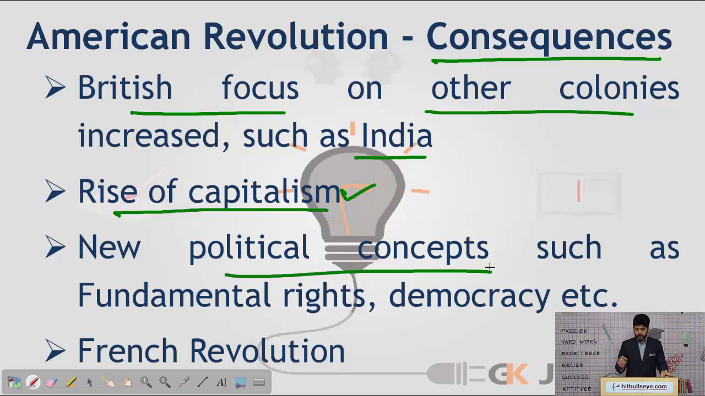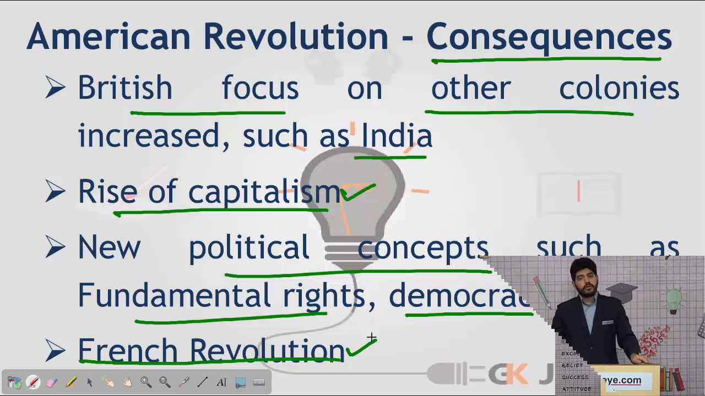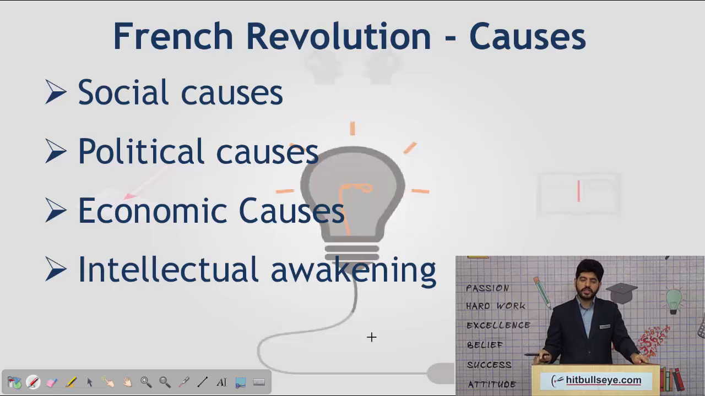Newer political concepts such as democracy, fundamental rights, and other things also started to become much more prevalent and propagated to other parts of the world too. The American Revolution also led to revolutions in other parts of the world, especially in France, and other places such as Spain and Ireland were also affected. But the French Revolution was again one of the biggest consequences of the American Revolution. So let us discuss the French Revolution.